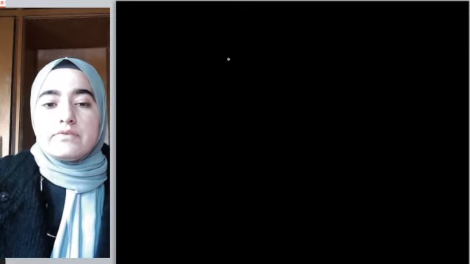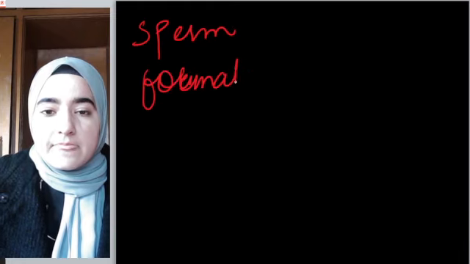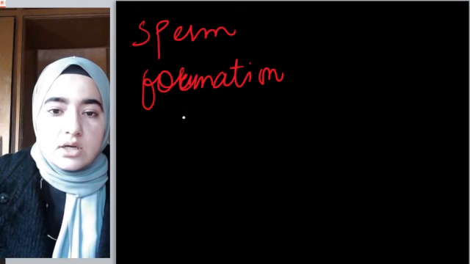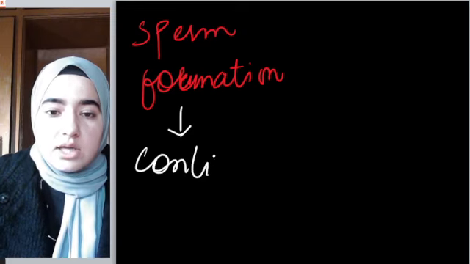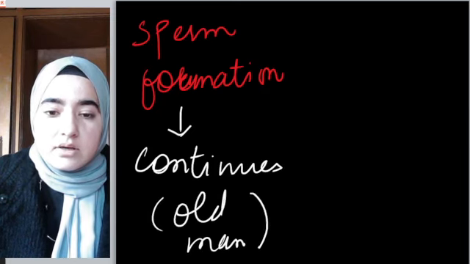And there is a major difference between males and females, and the difference is that sperm formation continues even in old men, right?